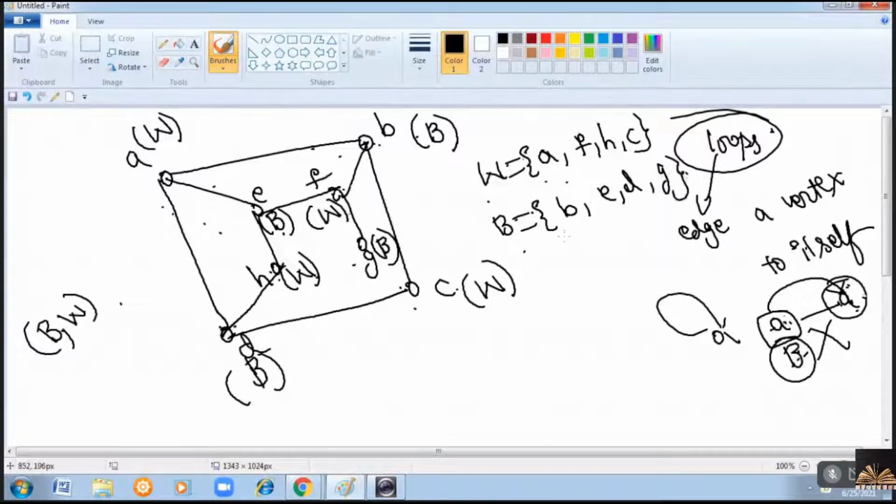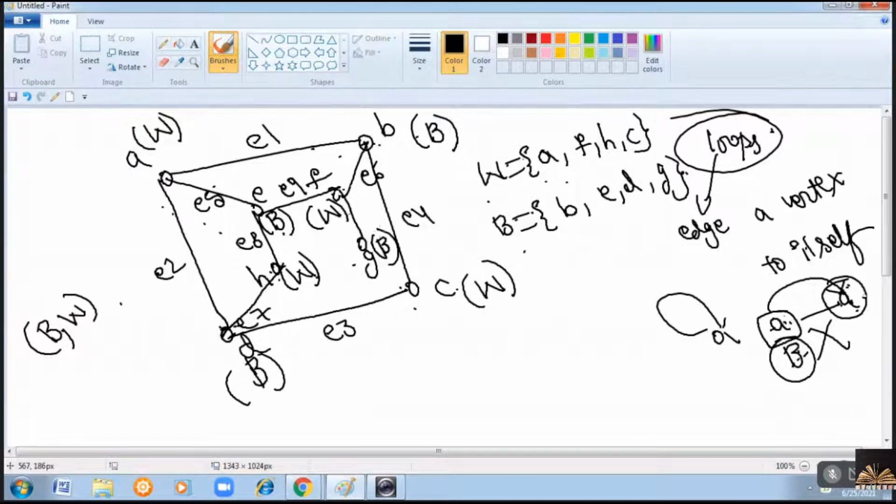So now when you try to draw these edges, let me name them E1, E2, E3, E4, E5, E6, E7, E8.